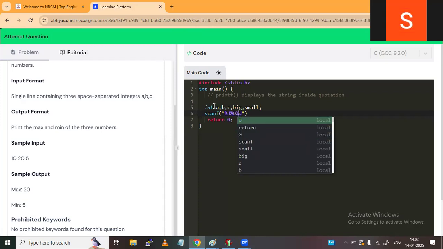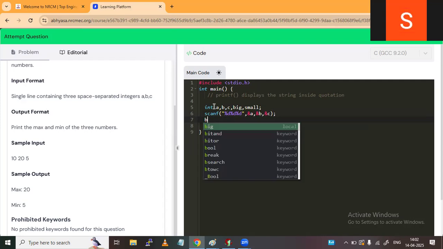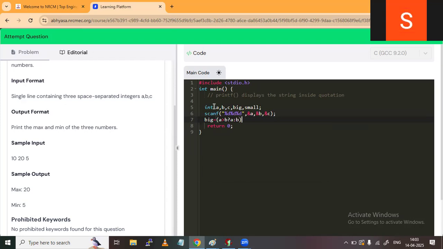Okay, now one more, big, percentile d. Next, comma, ampersand a, ampersand b, and ampersand c. Okay. Now, after writing this, find the big equal to, same, a greater than b, question mark a colon b. Inside the bracket you have to write, and whatever result comes by comparing a and b, you have to compare with c.